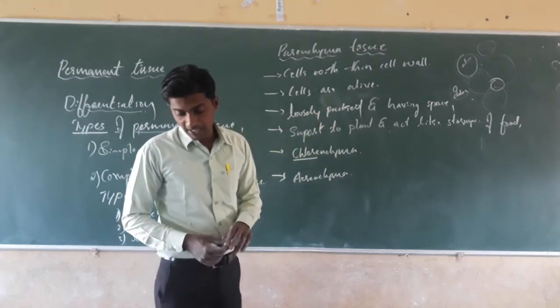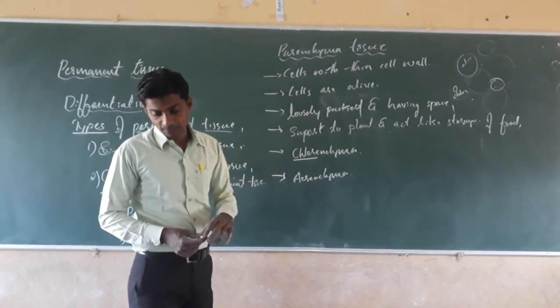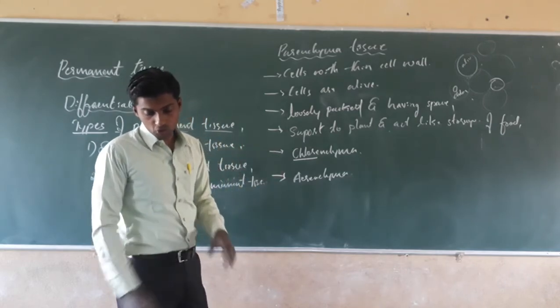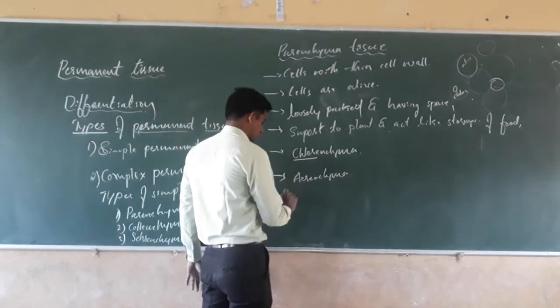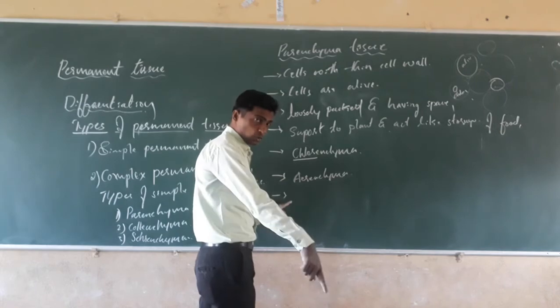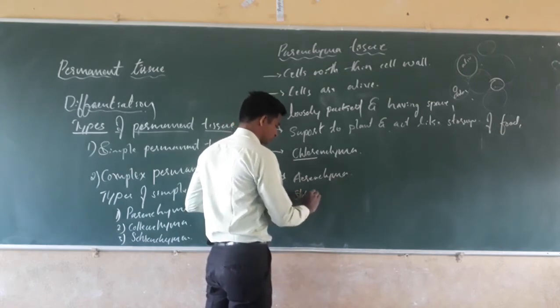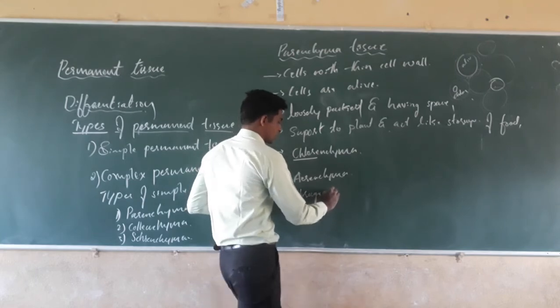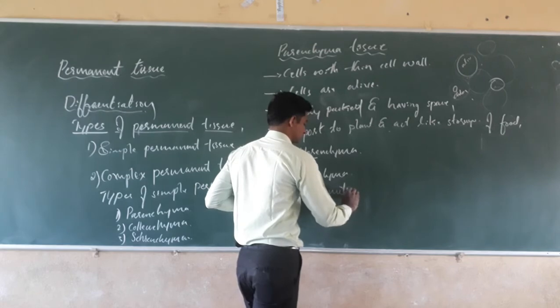Next, the parenchyma of stems and roots also stores nutrients and water. The parenchyma which is present in the roots helps in the storage of nutrients and water.